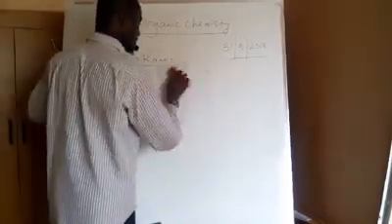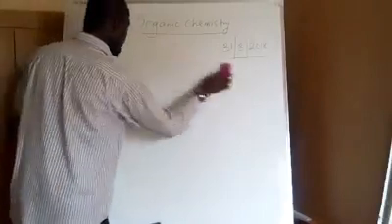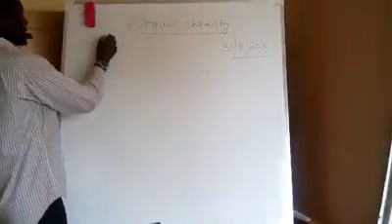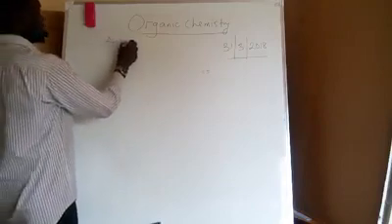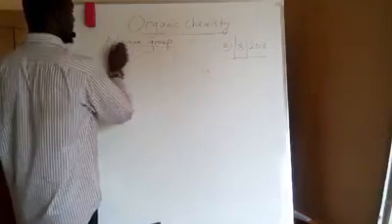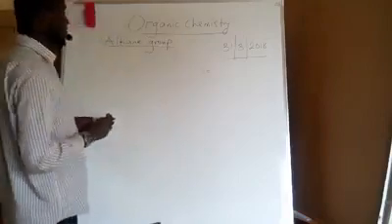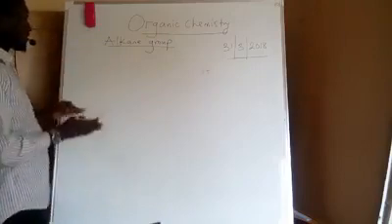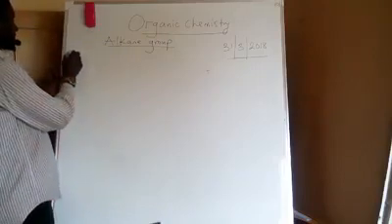Let's look at them. The alkane family has plenty of compounds, but we are going to restrict our explanations to the first 10 members.